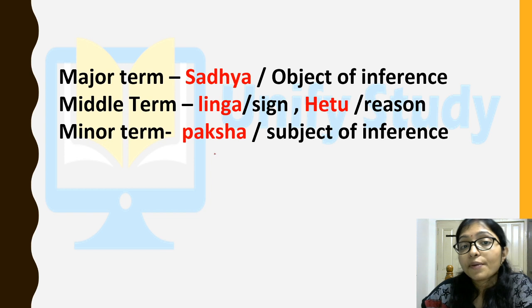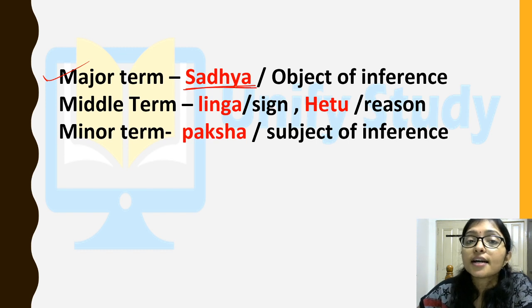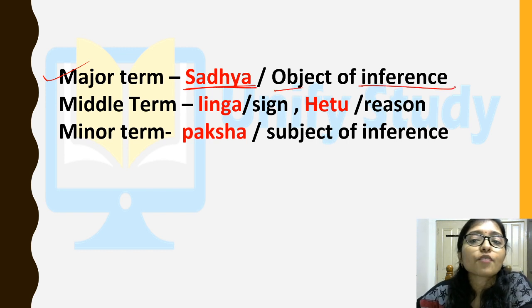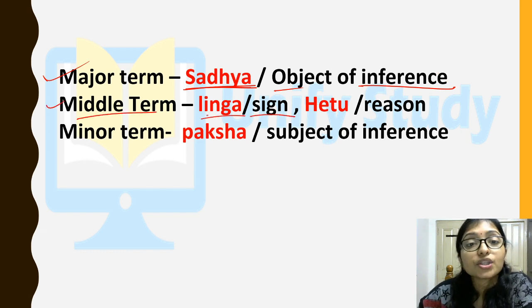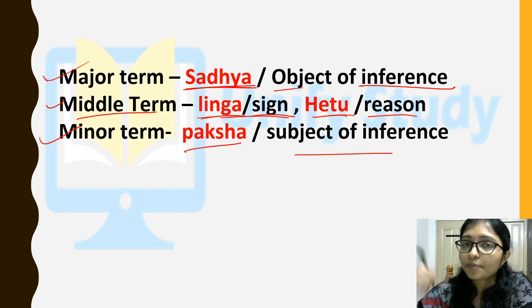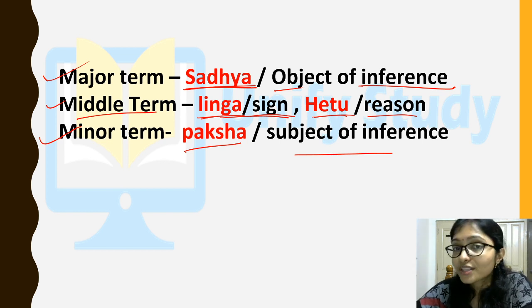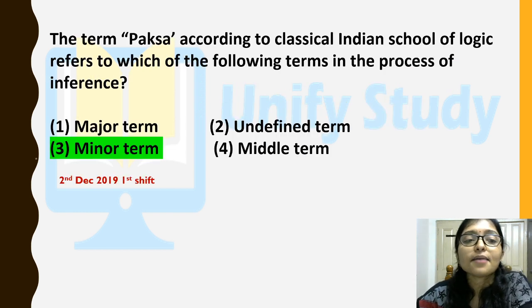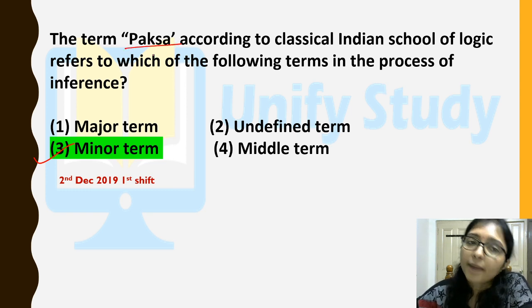In our previous video we have already discussed that the major term is the sadhya, the object of the inference. The middle term is the linga or sign, that is the hetu or reason. And the minor term is the paksha or subject of inference. If you have not seen the previous video, then please check the previous one also. So now the answer is very clear: yes, that is the minor term. Paksha is the minor term.